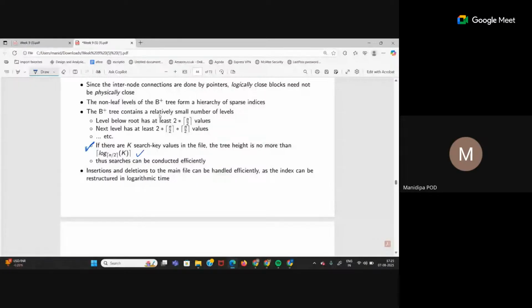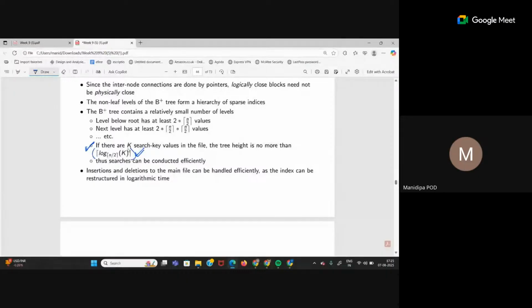Why we use trees which have multiple key values stored in the same node, so that the height doesn't grow exponentially. If one node can store multiple keys, then the height won't increase so fast, right? Because one node can keep on inserting multiple keys in it without increasing the height. So if there are k search key values, then the tree height will never exceed log of k base n by 2, ceiling, and the entire thing also will take the ceiling value.